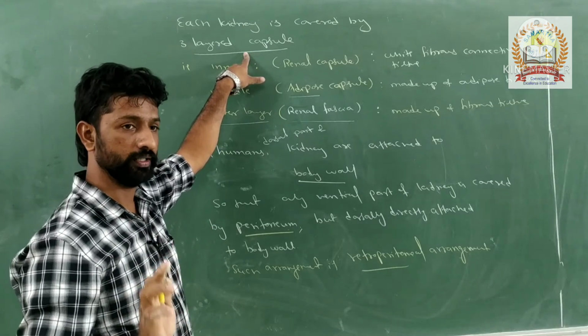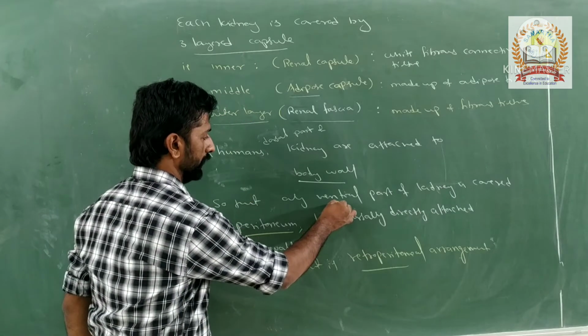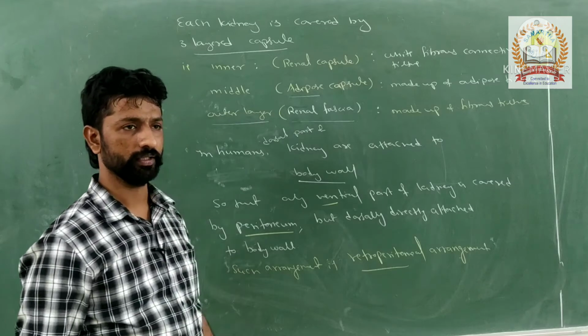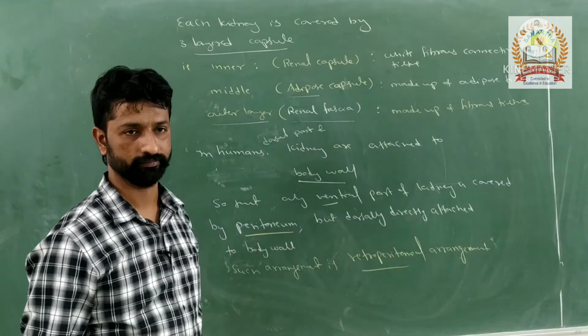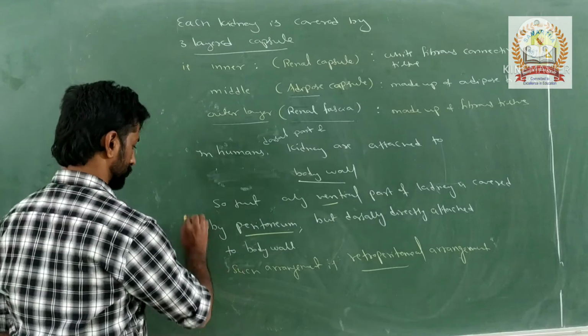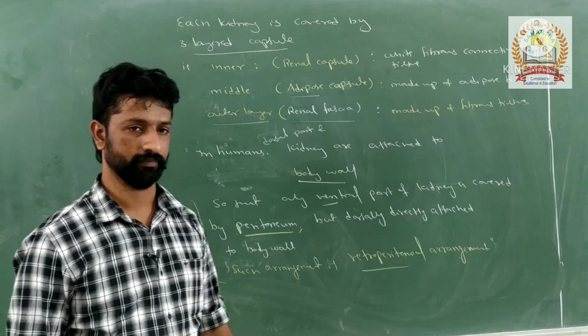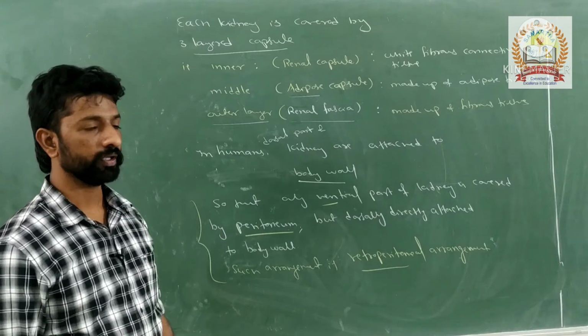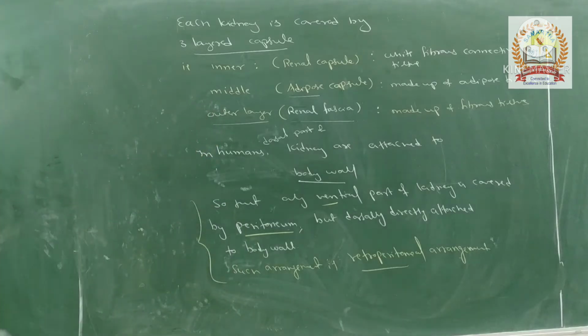So the peritoneum, the outermost covering layer, is present only on the ventral part of the kidney. That is called the retroperitoneal arrangement. This is the most important point for the NEET examination: the arrangement of the kidney in human beings. Now let us discuss the structure of each kidney.